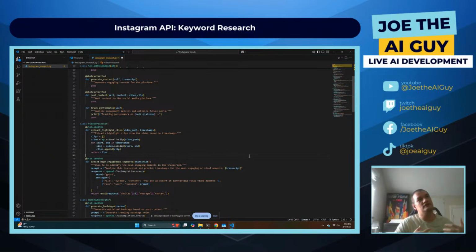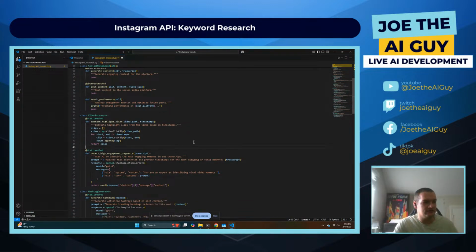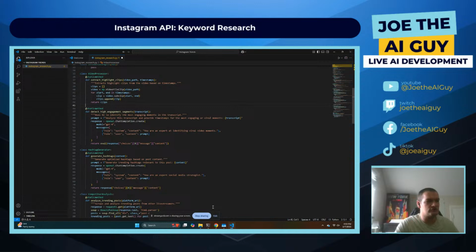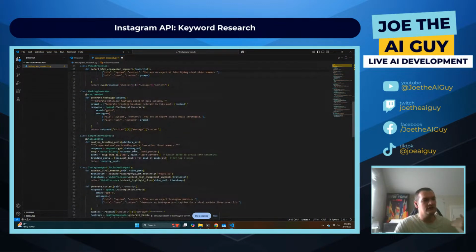So it really left things to be desired. And the challenge with the O1 version was the same as with the 4.0 version, where it would rewrite sections of the code, but overwrite once it did that. I would pick something, let's say halfway down. Like it didn't have this extract highlight clips part, where I had specifically laid out what to do there. It first laid out analyze the trending posts.